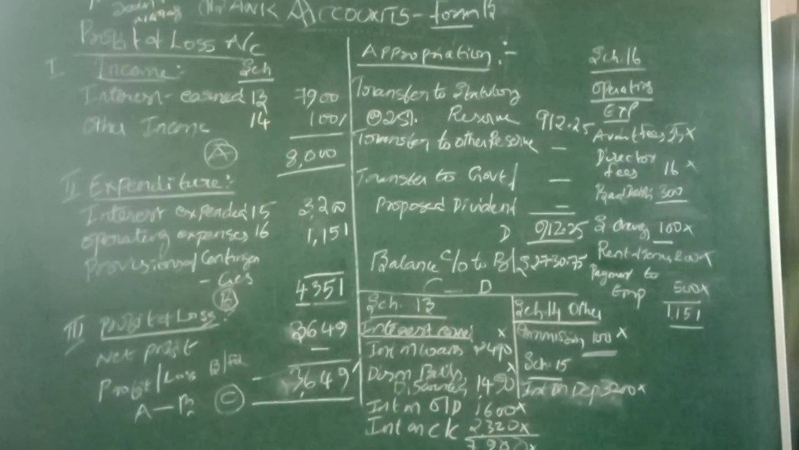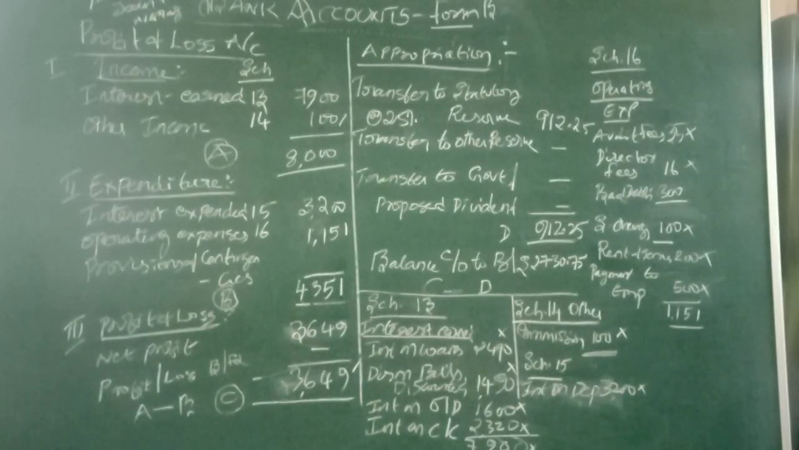Okay, so any interest charged on that, any interest collected against the overdraft, is an income for the bank. That should be taken in the schedule called schedule number 13. And another one, like this, loan.